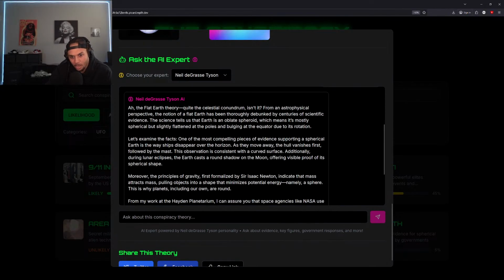All right. The flat earth theory, quite the celestial conundrum, isn't it? From an astrophysical perspective, the notion of a flat earth has been thoroughly debunked by centuries of scientific evidence. Science tells us the earth is an oblate spheroid, which means it's mostly spherical but slightly flattened at the poles and bulging at the equator due to its rotation.